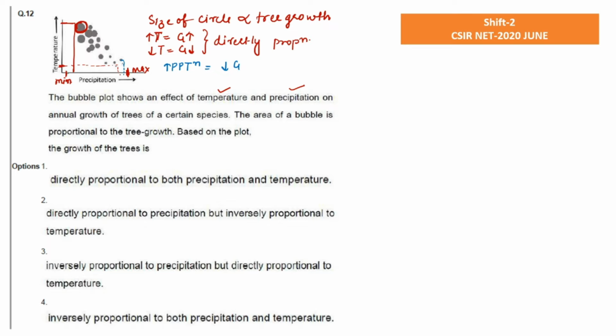And if the precipitation is low, at that time we are getting what? See this, we are getting the large size bubble. So when the precipitation is low, we are getting growth at its maximum. So this is known as an inverse relation. With this we can say that it is the third option, right? Inversely proportional to the precipitation but directly proportional to the temperature. This is our correct option.